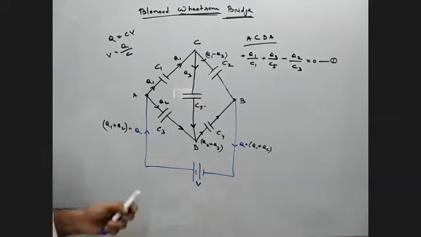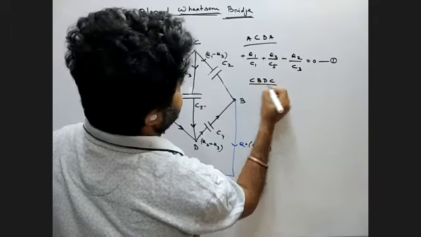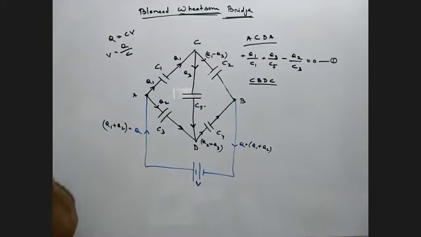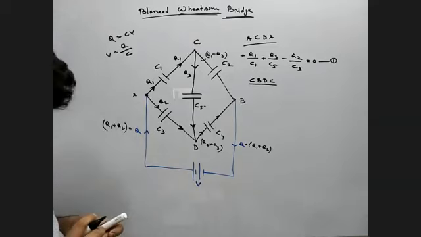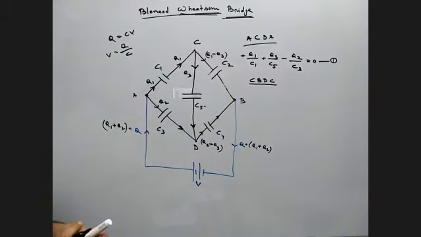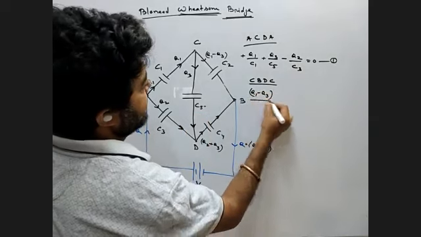Yes, sir. Now, in a similar way, if you move from C to B, B to D, D to C, tell me, when we move from C to B, what is the value of the voltage? How much is the charge there? You can see the charge. Q1 minus Q3. Q1 minus Q3 by capacitance C2.